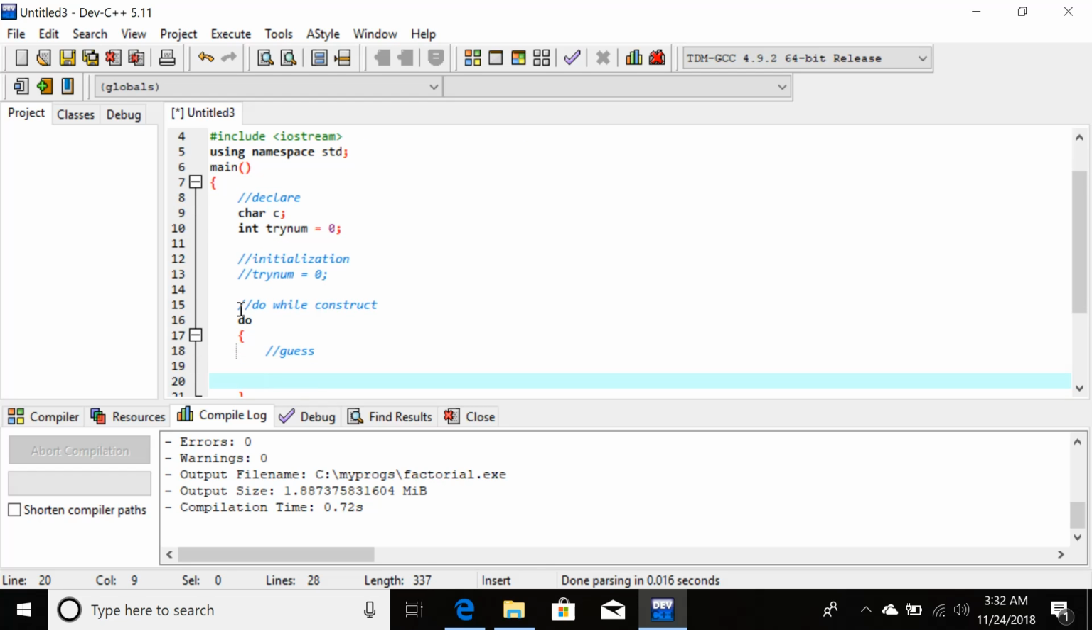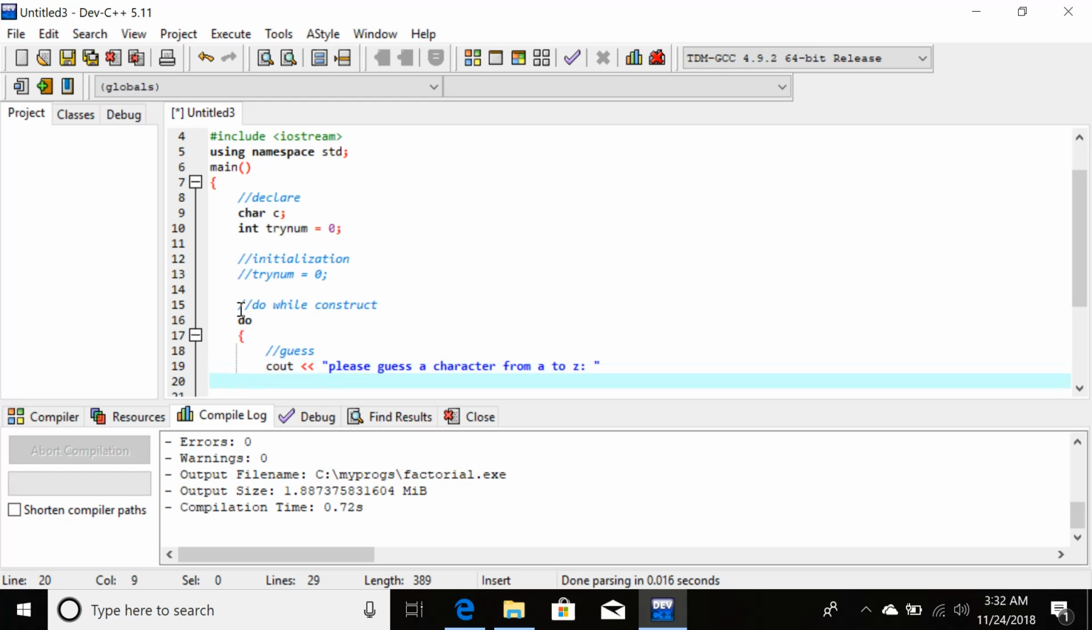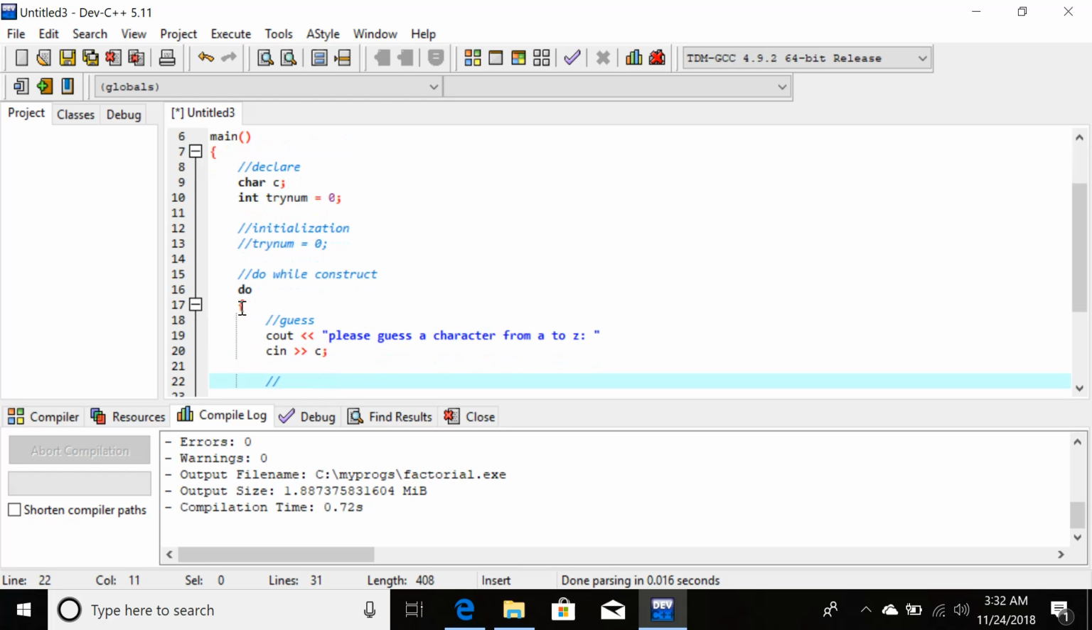So how will we ask the user? By outputting a message. What is the message? Please guess a character from A to Z. So this is the message. Now whatever the user enters will be stored in the character c. Perfect. After storing it in the character c, we want to check.